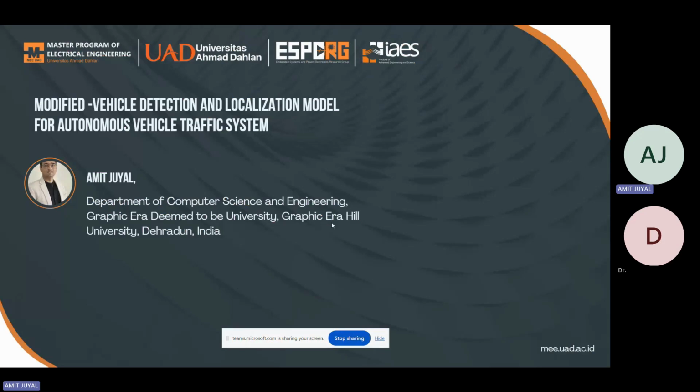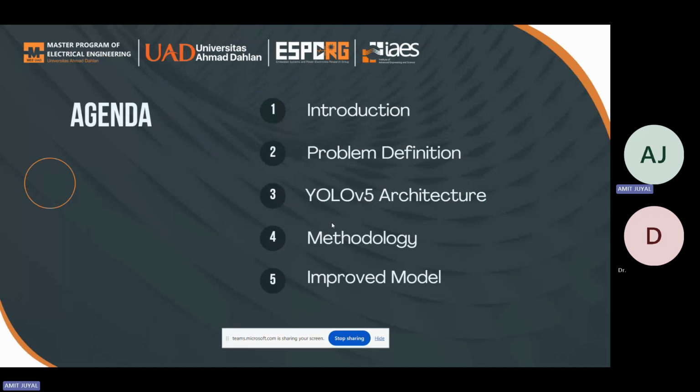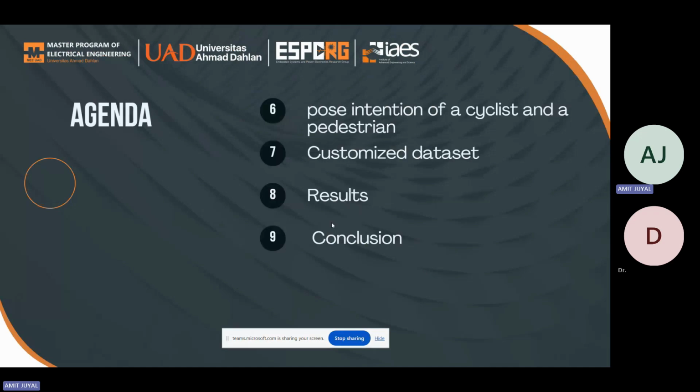Today I am here to present my paper ID 37474, Modified Vehicle Detection and Localization Model for Autonomous Vehicle Traffic System. So these points we will discuss today: introduction, problem definition, YOLO V5 architecture, methodology, improved model, pose intention of a cyclist and a pedestrian, customized data set, result, and then conclusion.